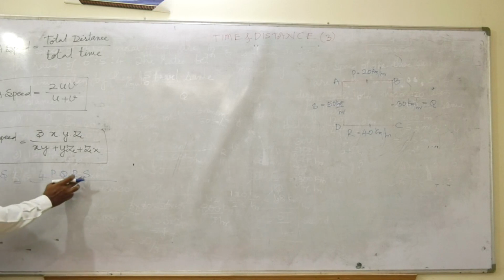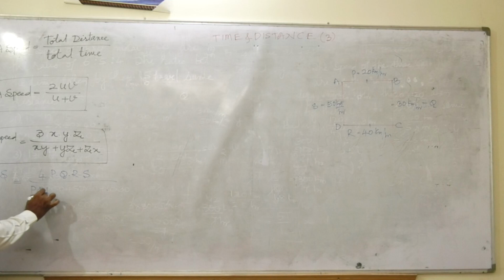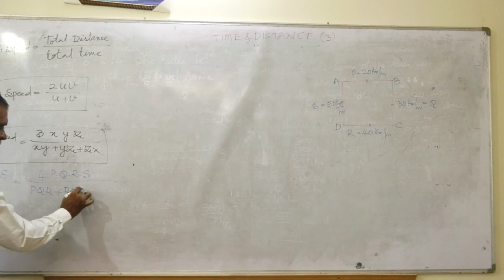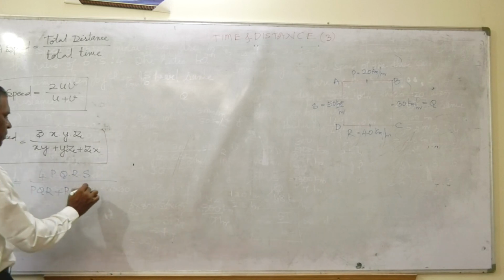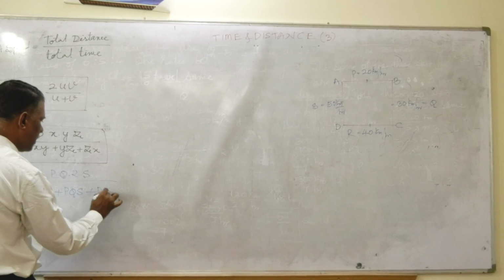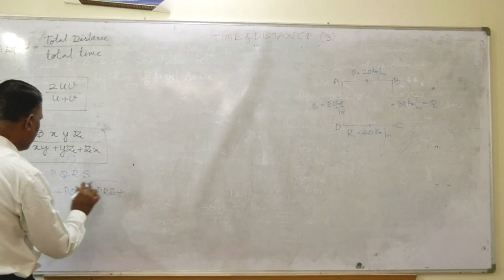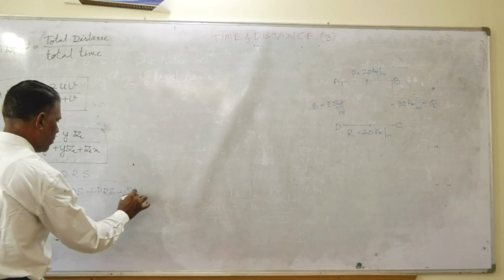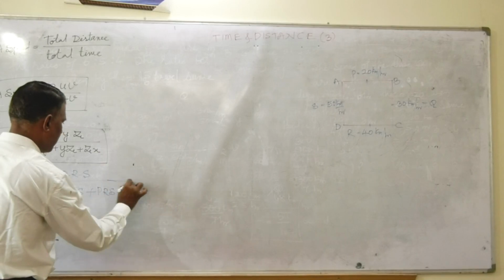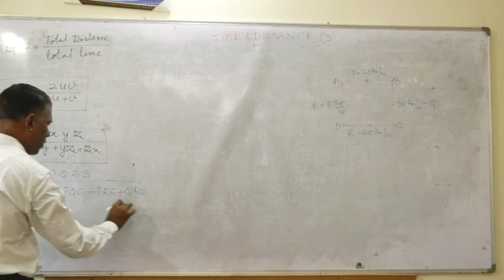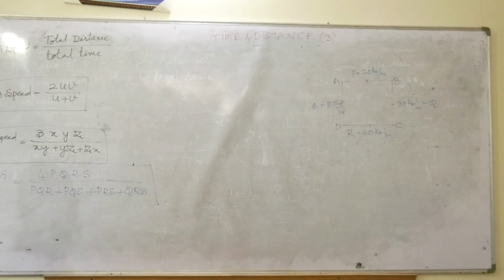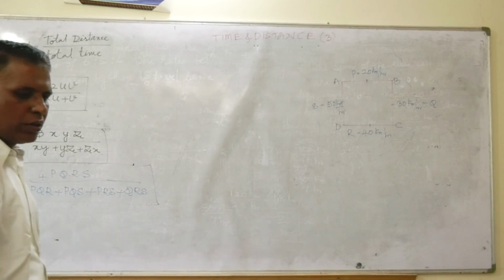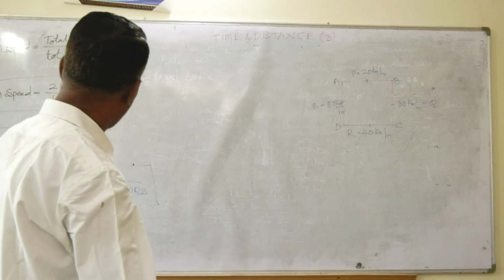First leave S: P, Q, R. Plus leave R: P, Q, S. Plus leave Q: P, R, S. Then leave P itself: Q, R, S. This is the formula. Friends, if you want, you can use this formula.